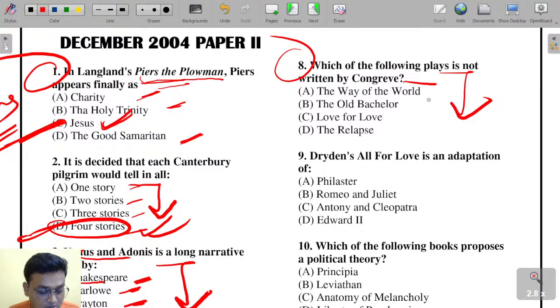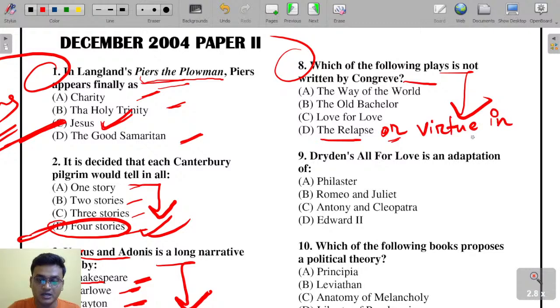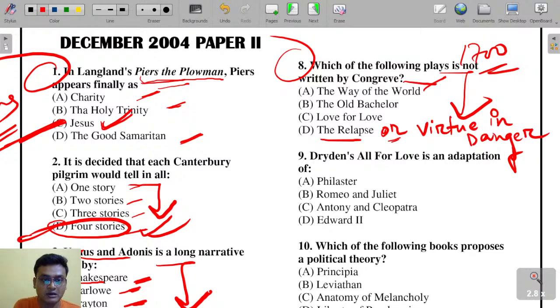John Vanbrugh. The Relapse is a work by him, and remember its subtitle: Virtue in Danger. The Way of the World was published in 1700. The Old Bachelor, Love for Love.